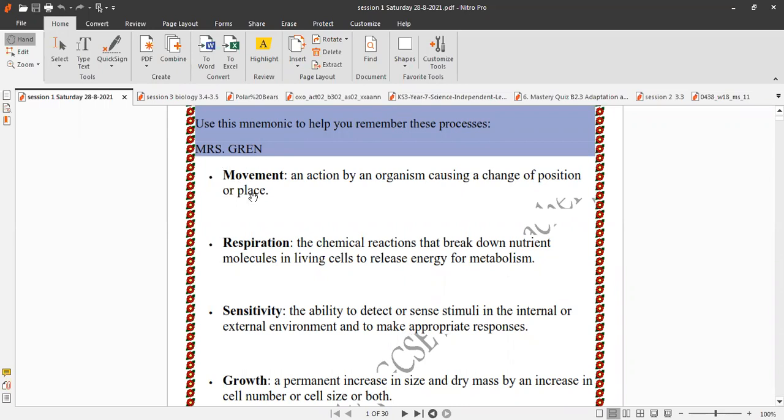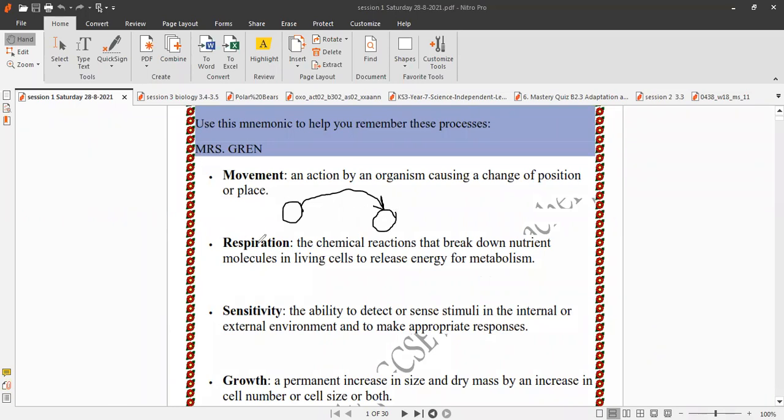M for movement. Movement is an action by an organism or part of an organism causing a change of position or place. Again, movement, action by an organism causing a change of position or place. This is movement.